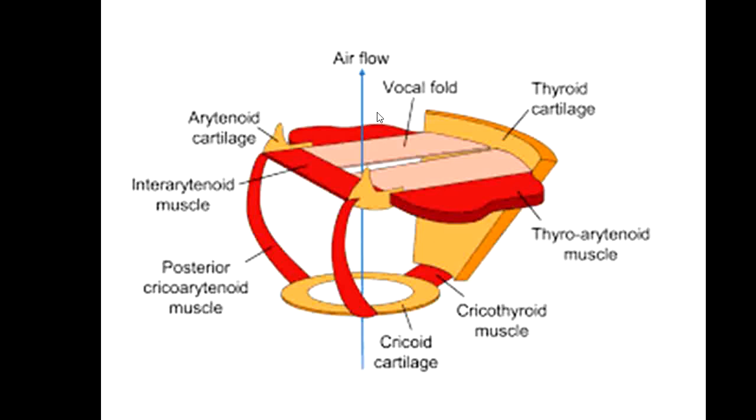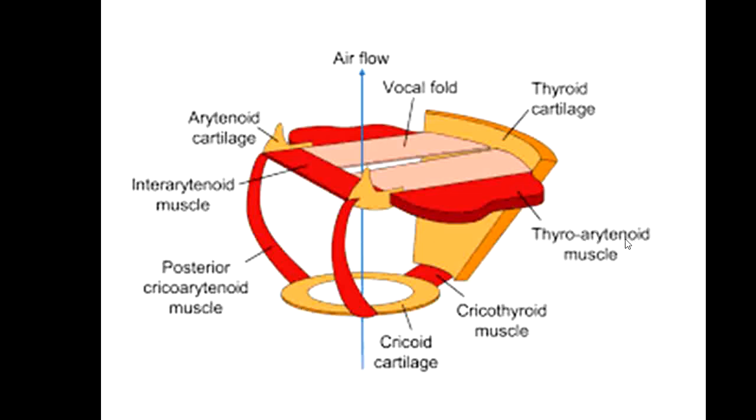In this diagram, we can also see the red colored muscles. These muscles connect the cartilages, and the names tell you what they connect. The cricoarytenoid muscle connects the cricoid cartilage with the arytenoid cartilage. The thyroarytenoid muscle connects the thyroid cartilage with the arytenoid cartilage.